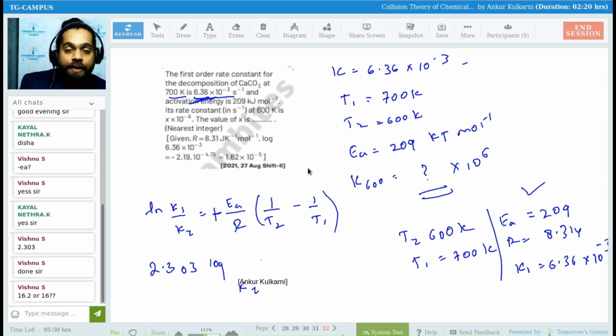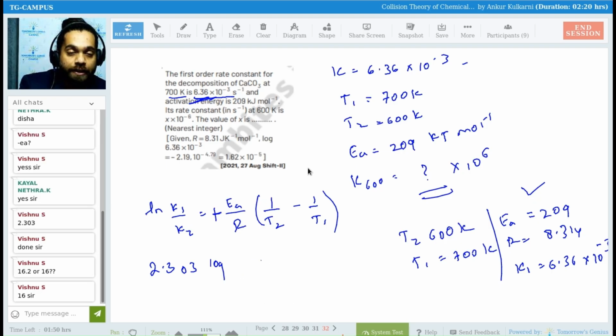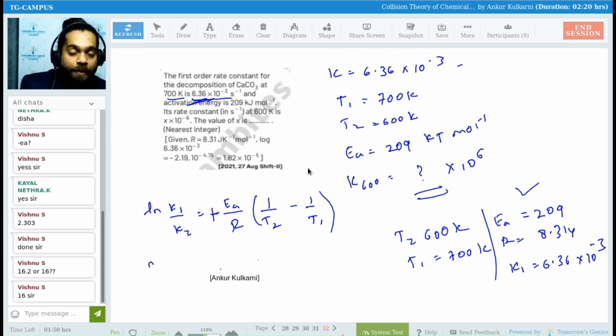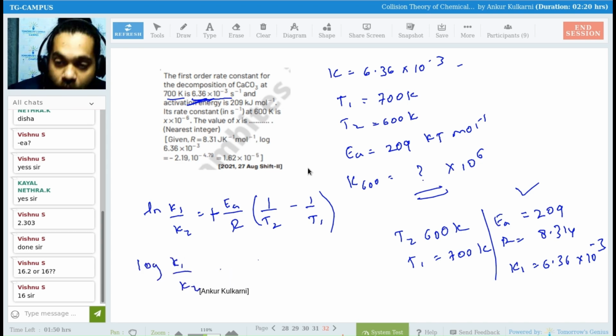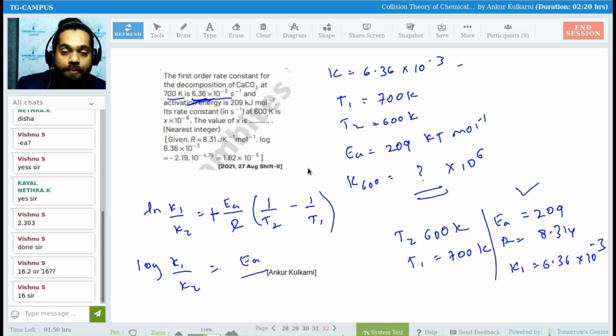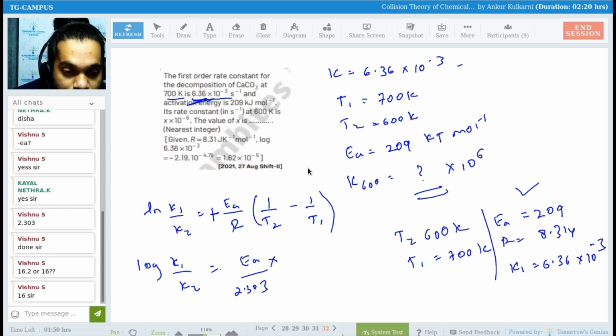So over here, I'll only do it. K1 is given as what? I hope everyone can see the screen. So over here, log K1 by K2 is equal to EA by R. Over here now 2.303. Yes, everyone, EA by 2.303 multiplied by 1 by T2.